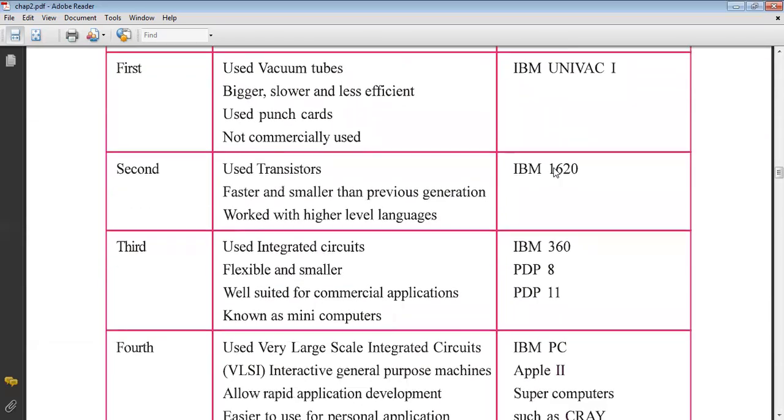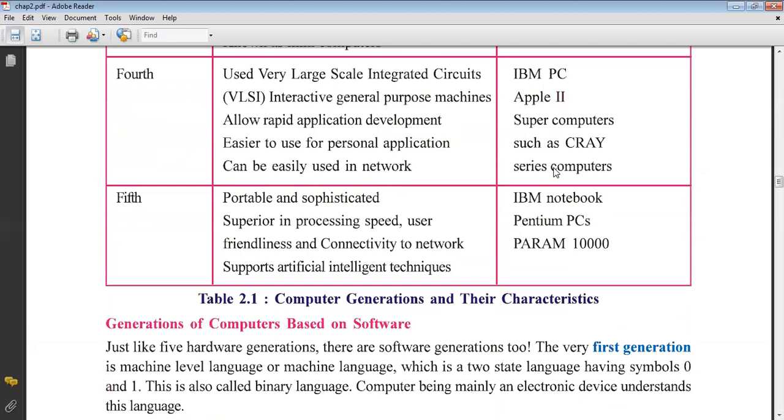This table evaluates the generations of computer. You must read this table.